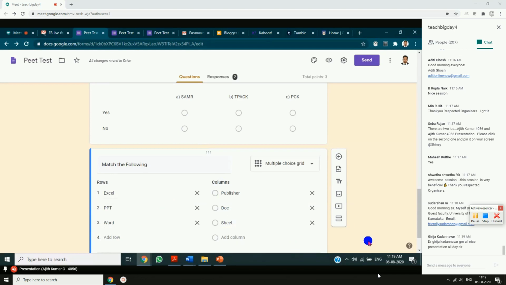So I want my students to match Microsoft Excel is equivalent to the Google software here, which is showing in the column B. This is column A, this is column B. So let us see how it is looking in the preview.